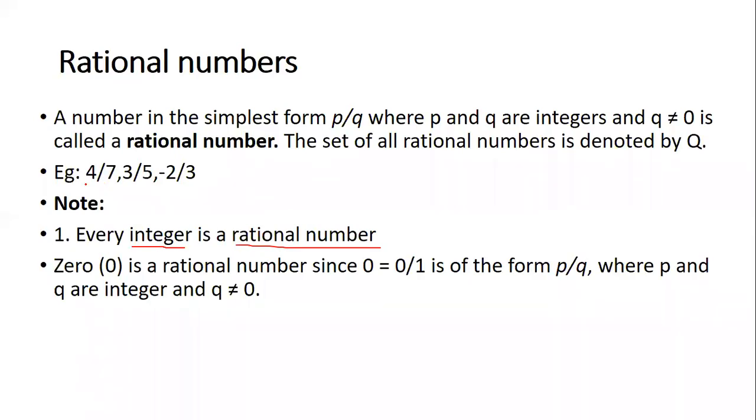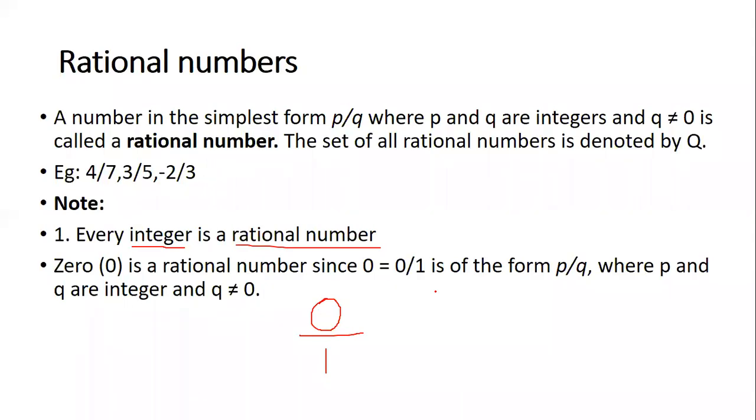Now we saw all these examples of 4 by 7, 3 by 5 and everything, right? Now there is one more example which we'll have to understand. Let's say the example is 0 by 1. Do you think this is a rational number? Okay, there are few no's also. See, simple thing is always remember 3 conditions and apply all the 3 conditions. Now first, say me, is this in the form of P by Q?